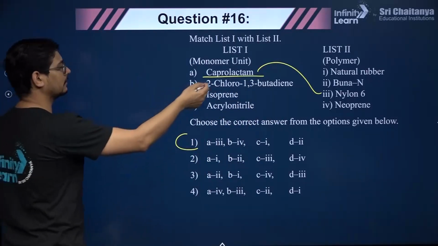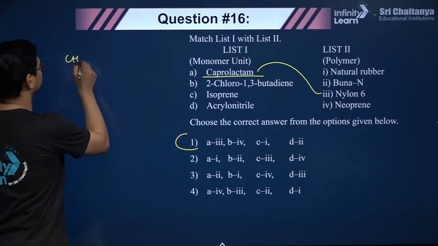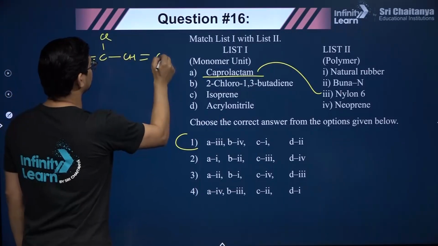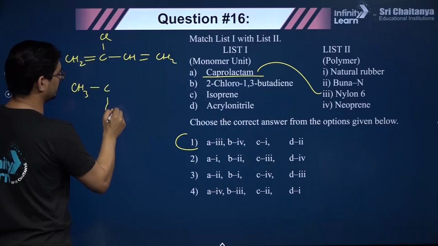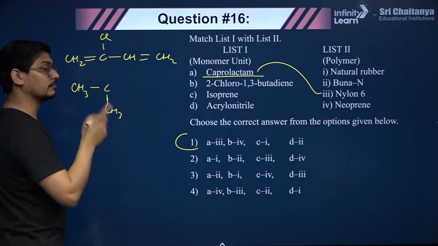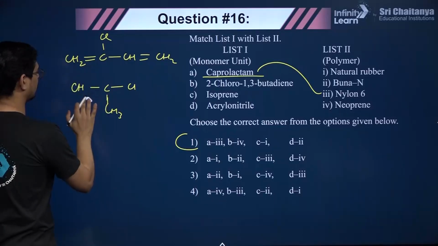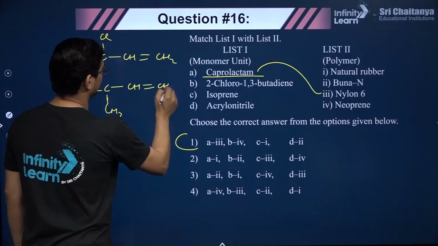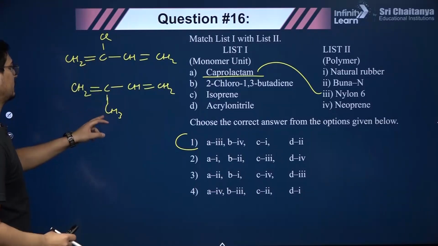2-chloro-1,3-butadiene. So this, guys, is chloroprene, which is the monomer of synthetic rubber, right? And if you take methyl instead of chlorine, that gives you isoprene, which is a monomer of natural rubber, right? So CH2=CCl-CH=CH2, CH2=C(CH3)-CH=CH2. Yes, so this is 2-chlorobutadiene and this is 2-methylbutadiene.